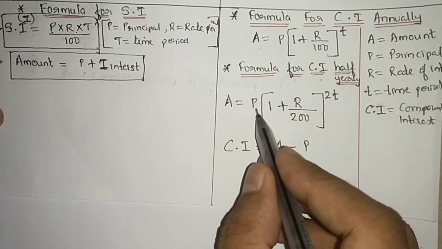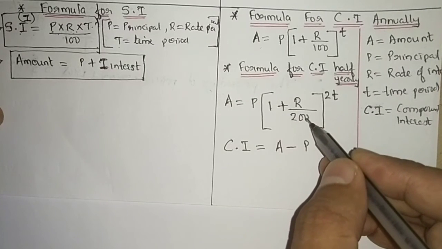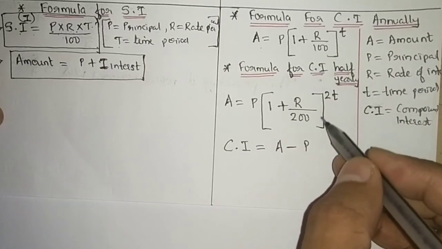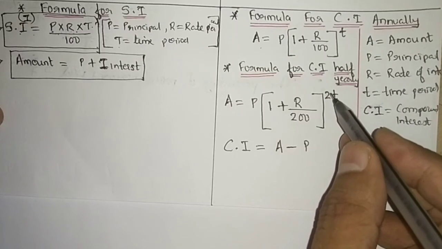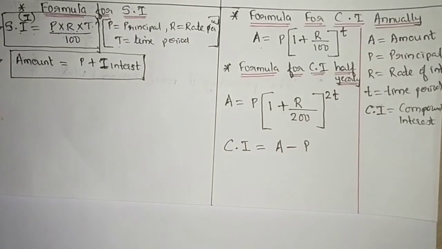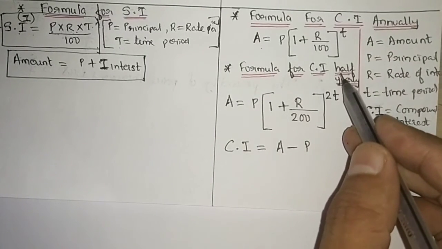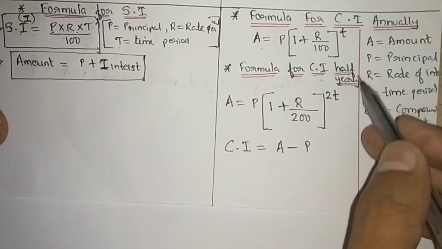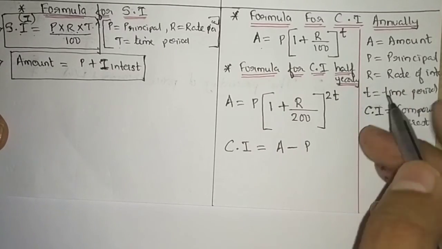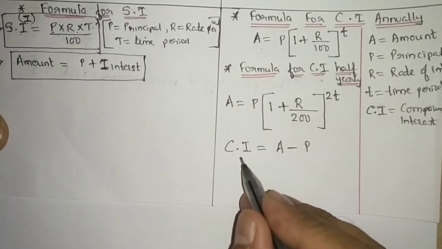Amount is equal to P into bracket 1 plus R divided by 200 bracket close raised to power 2 into T. This is the change in the formula for amount for compound interest charged half yearly. Once you get amount, you can find compound interest.